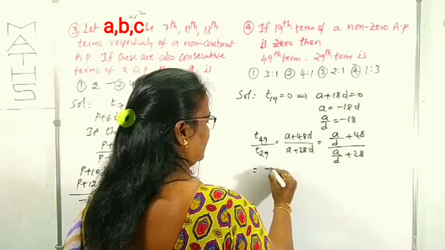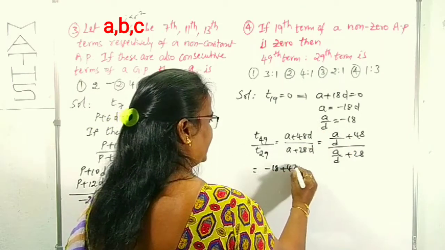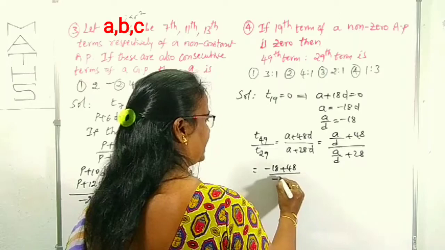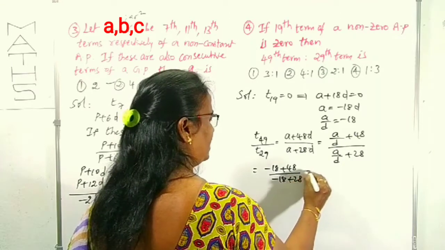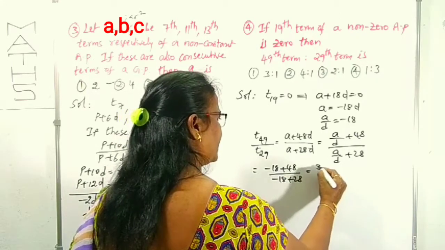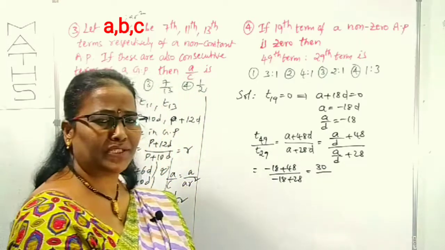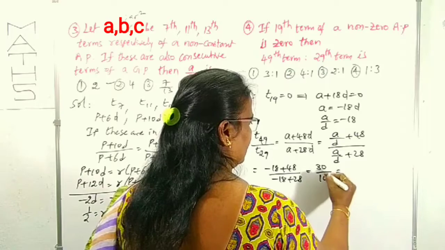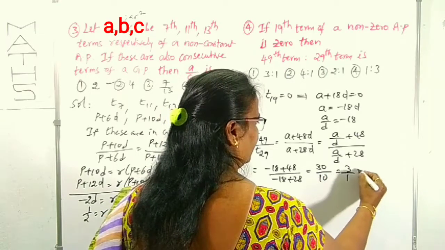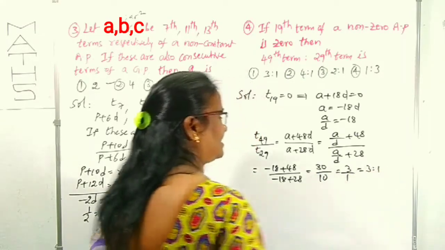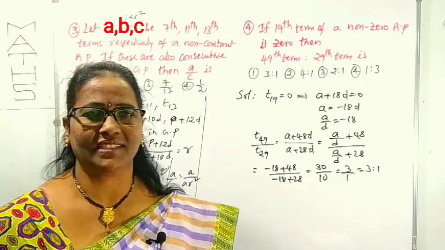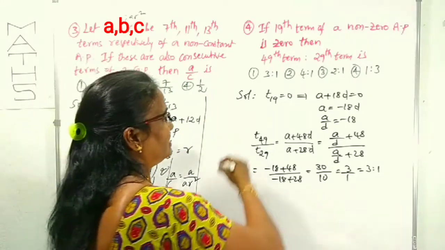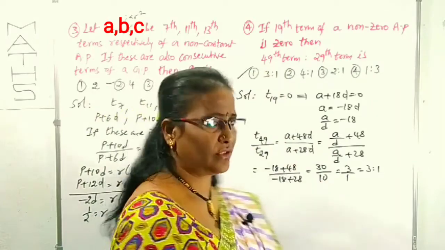We have minus 18. Minus 18 plus 48 by minus 18 plus 28. Minus 18 plus 48 is 30. Minus 18 plus 28 is, sorry, 10. The 0s cancel. 3 by 1. The ratio will be 3:1. That's it. Clear? Very simple question. 3:1, which option? It is clearly the first option.